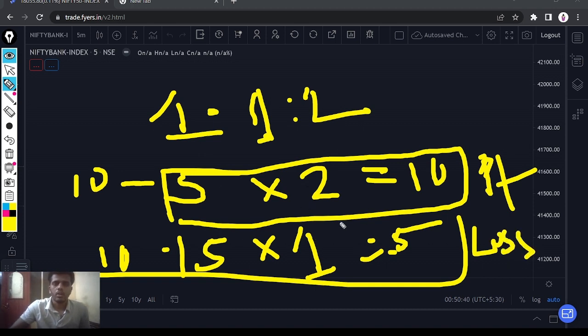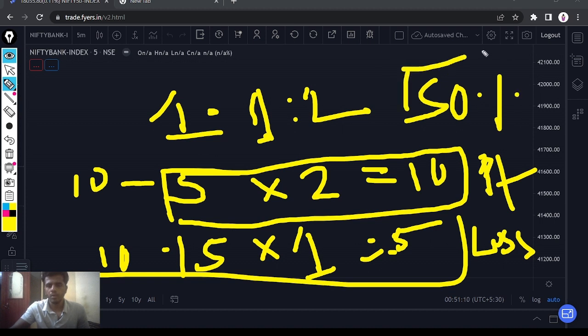What is happening here? Just understand. If you have any strategy in the stock market, you do not have to win 100% of the time. It's not possible. No billionaire or millionaire trader has a strategy which wins 100% of the time. Everybody has a strategy which gives 60, 70, maximum 80% win ratio. Here our strategy is giving a win rate of only 50%.